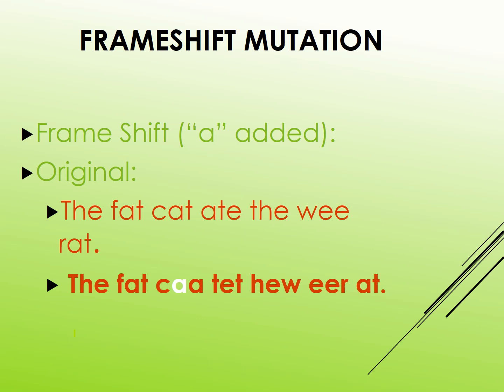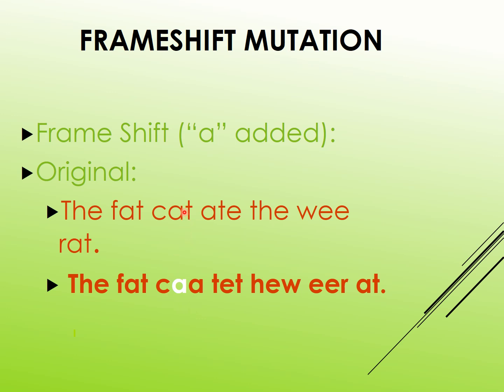Here is an example of a frame shift, showing how the nucleotides get changed. With this example, the original reads FAT, CAT, ATE, THE, WEE and RAT. After we add an A in between, assuming these are the nucleotides, we are inserting one A. So the CAT becomes CAA.